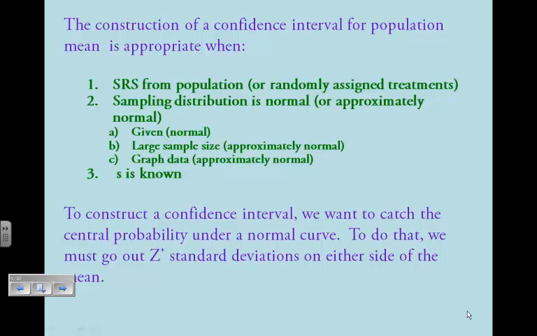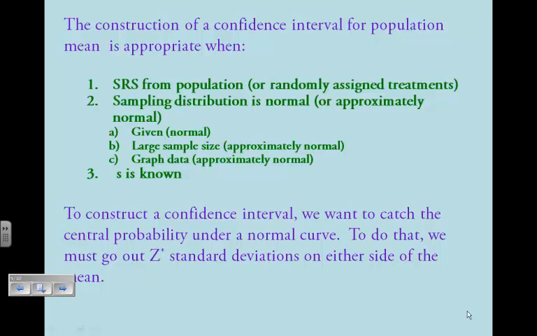Number two, the sampling distribution must be approximately normal. In order to determine whether something is approximately normal, as we did in the previous chapter, we have three options. First, if the problem states that the population is normal, that's great, we don't have to do anything.